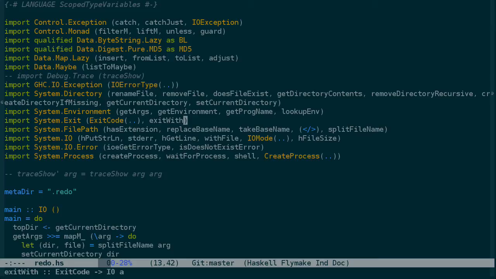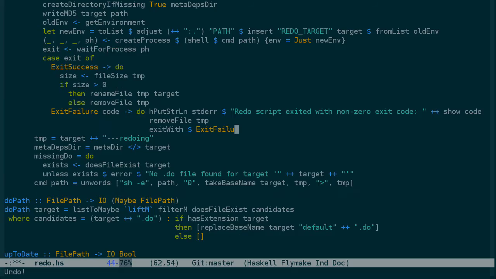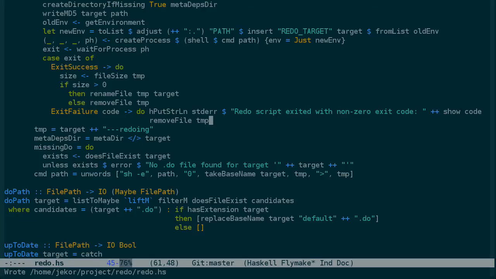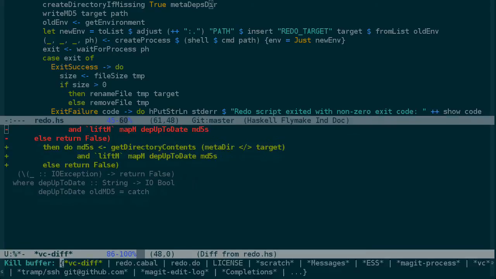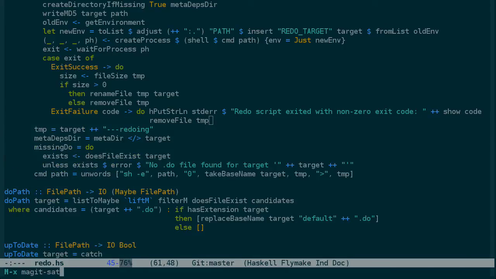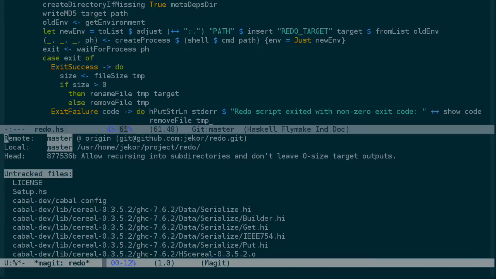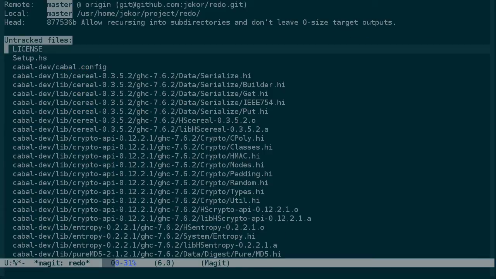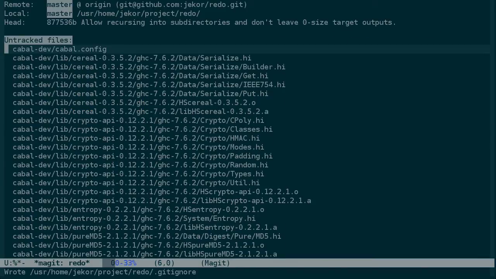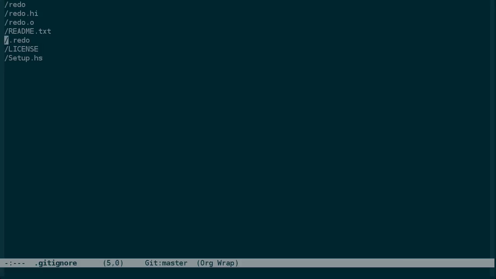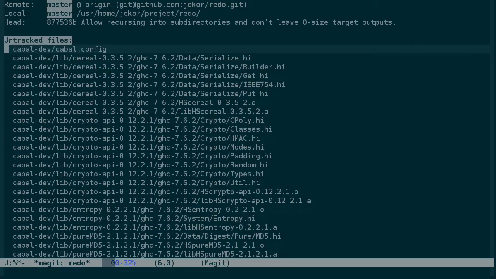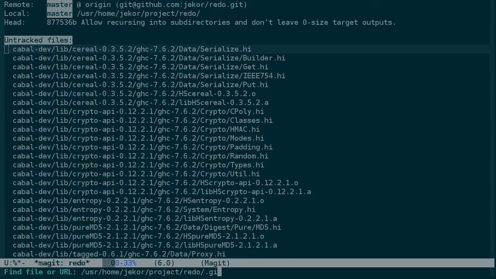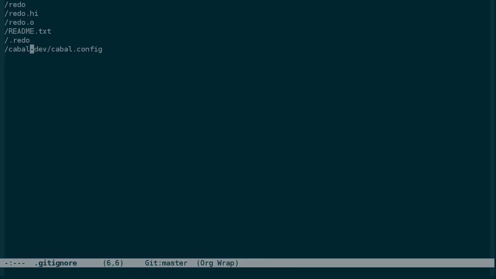But before we go further, I'm going to roll this back because I want to start breaking things into individual commits a little bit better. So I'm going to first commit these changes with our new Cabal file and license. So let's add the license, add the setup. Whoops, I just ignored those. So let's try that again here. So we're going to stage those two, ignore the Cabal Dev, the whole directory here.